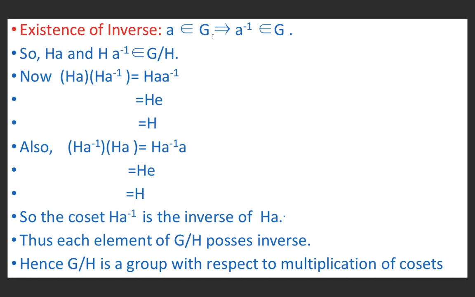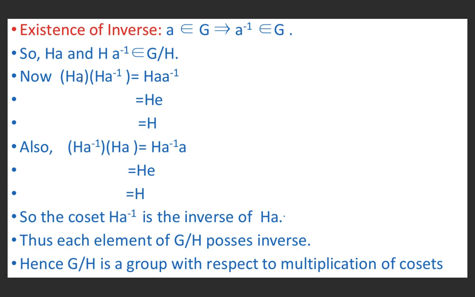Now, existence of inverse. Let a belong to G. Therefore, a inverse also belongs to G, because G is a group and the inverse of each of its elements exists. So, therefore, Ha and Ha inverse belong to G/H.